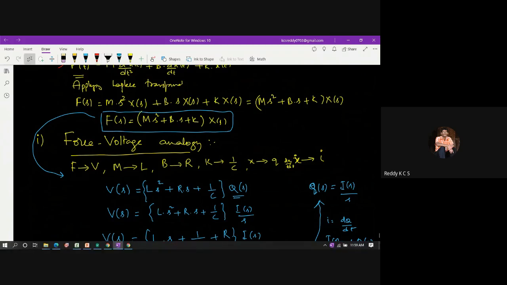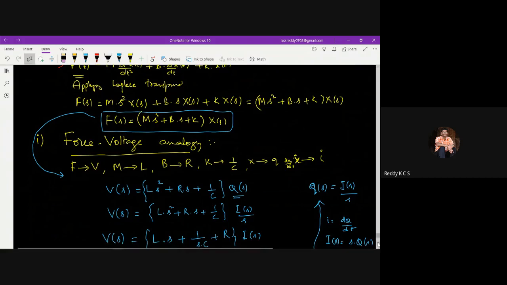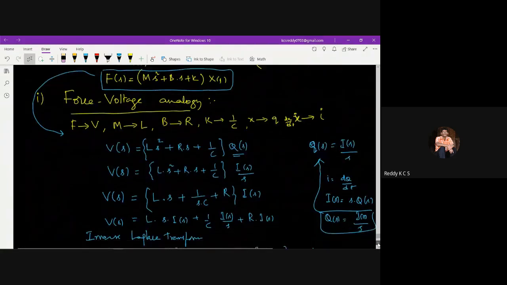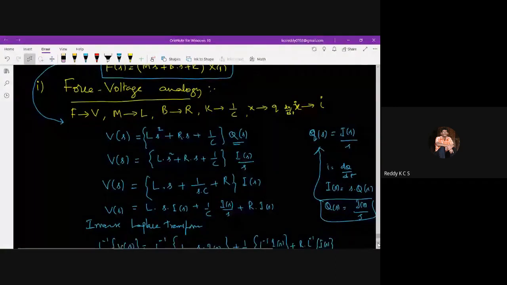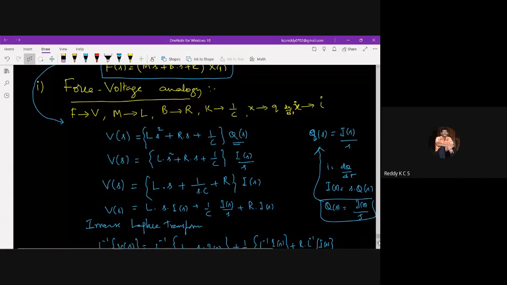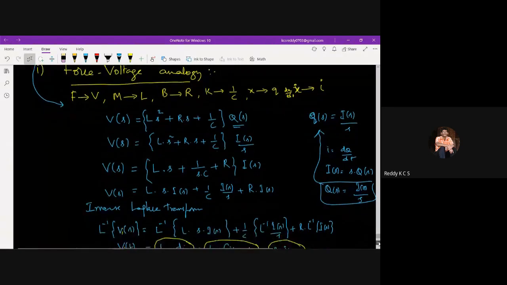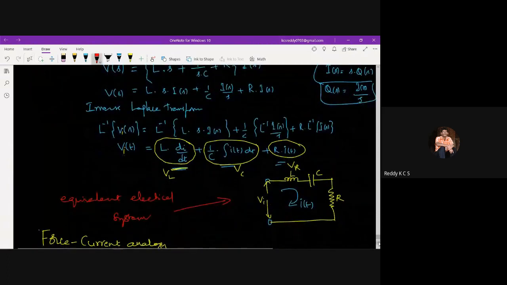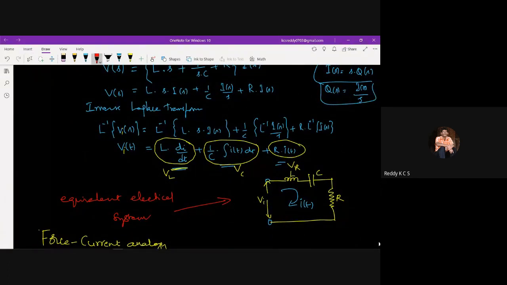Once you find that, we compare the force equation with the voltage equation, and then rewrite the equation in such a way that we can go for the inverse Laplace transformation to write the time domain function and develop an equivalent electrical network.